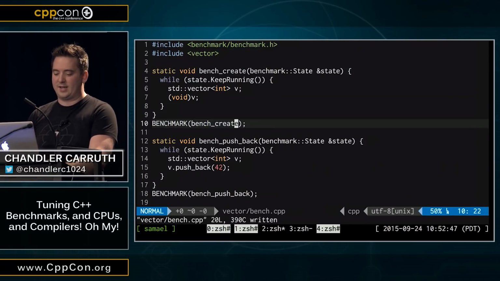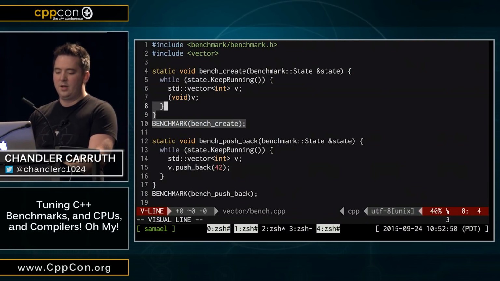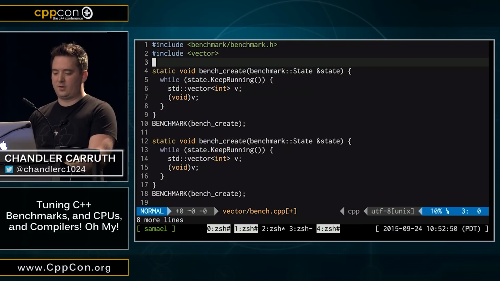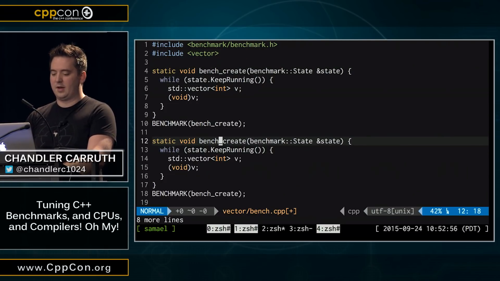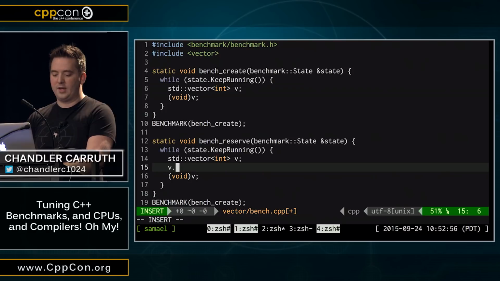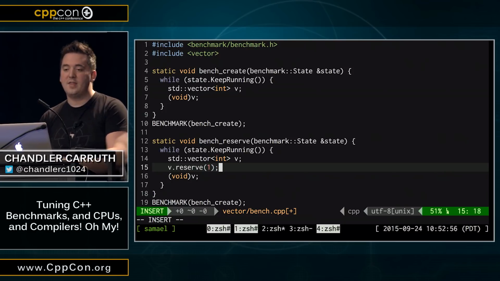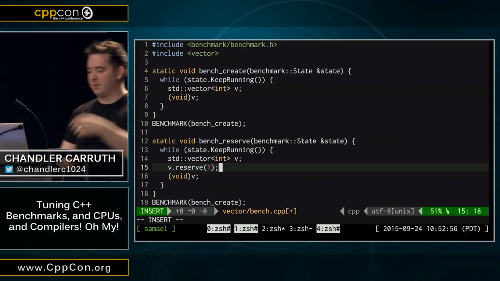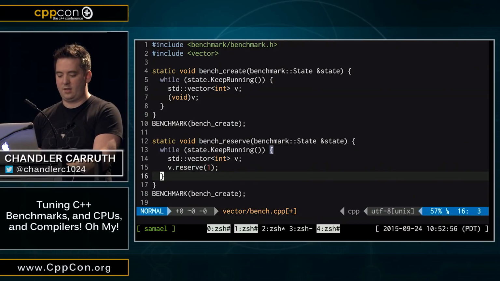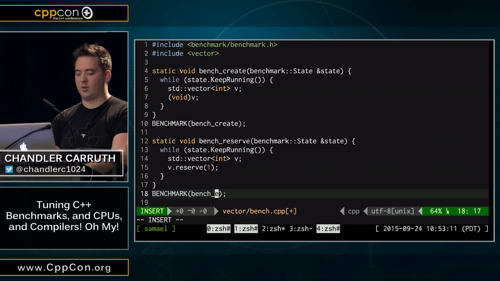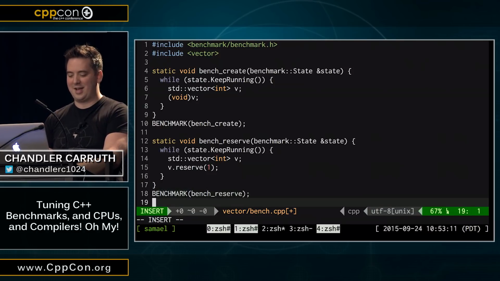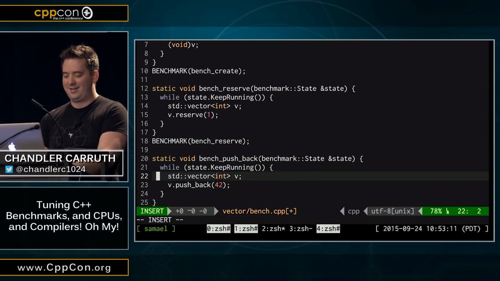Okay, so what do we actually have to do to isolate this? So we've got this nice create thing. That's great. And let's keep that around. We need something a little bit fancier to really benchmark this. What if we use reserve? Okay, so here we can say, and that's going to take the malloc and actually benchmark the malloc. Okay, so we can do this. That'll work. How many folks think this is going to actually work? Yeah, you guys are catching on to the theme of this talk.